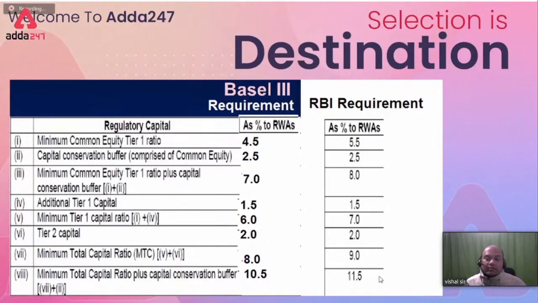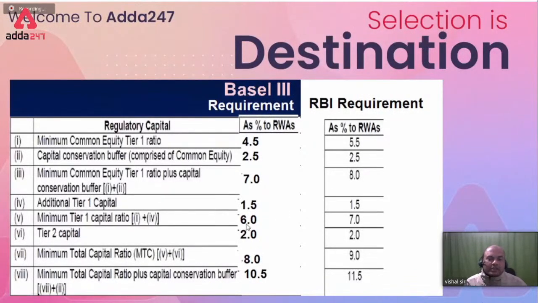But for the exam, if they ask you as per Basel requirement, then you have to write 4.5. As per central bank or RBI requirement, you have to write 5.5. CCB is 2.5, 2.5, that is same. So if you add them, you get 7 over here, and here you get 8. Additional tier 1 capital is 1.5, here it is 1.5, same.